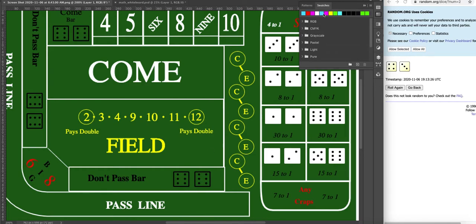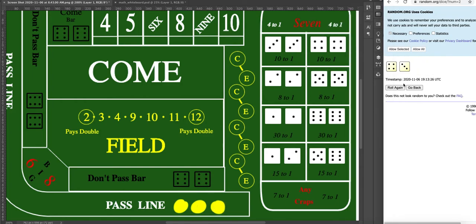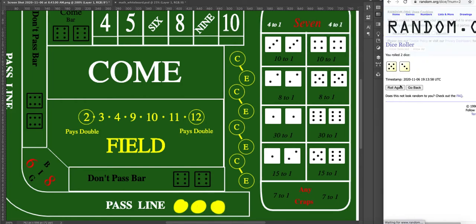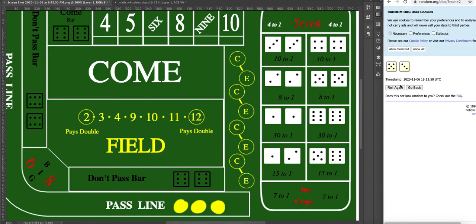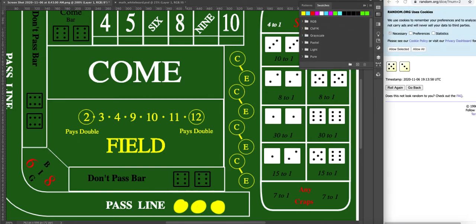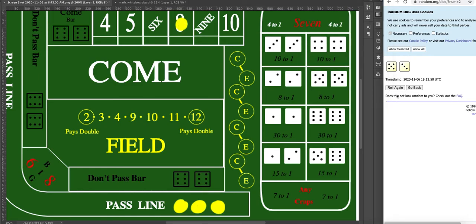Now, let's try again and see if we can win with this one. This time I'm putting down 3 chips, and we roll. It's my first roll, and we rolled an 8. So they put a marker on the 8. And we roll again. Now the game just comes down to, are we going to get an 8 or a 7? 8 is good for us, 7 is bad for us.